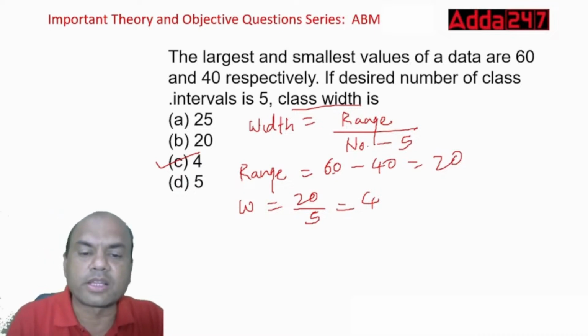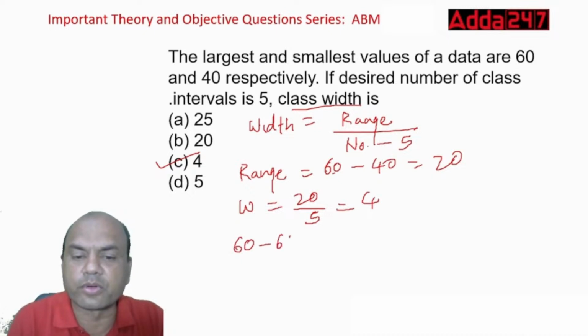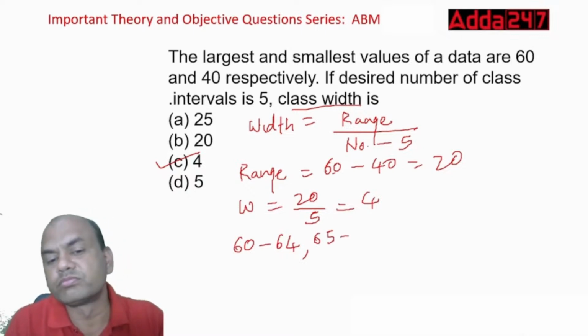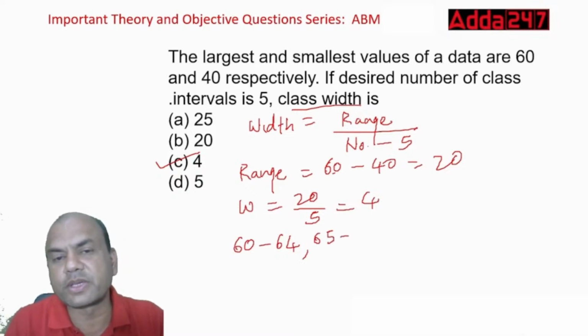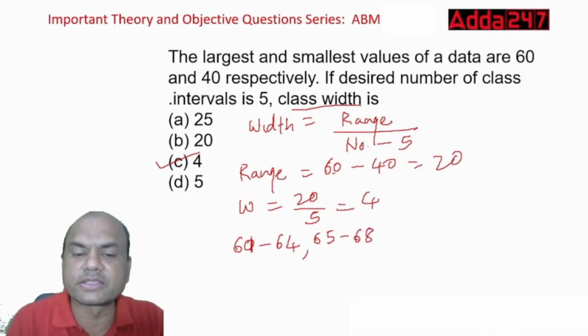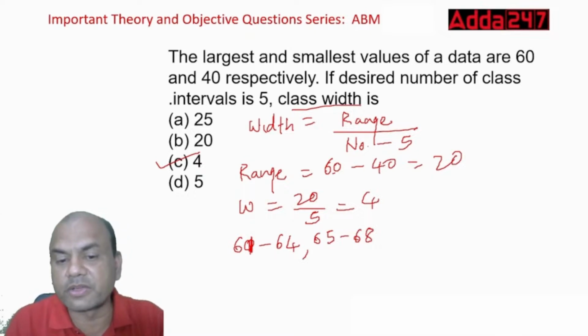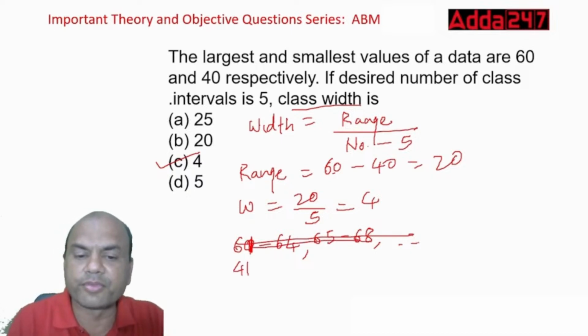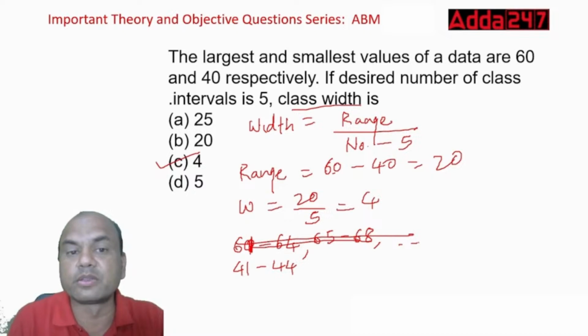It means your classes are 60 to 64, then 65 to 68. Even this you can make it 61. This is the inclusive group: 61 to 64, 65 to 68, and so on. You can mark it up to the last one. No, not 40, it is starting from 40. 41 to 44, because its lowest is 41, or you can start it from 40 also, 40 to 44.